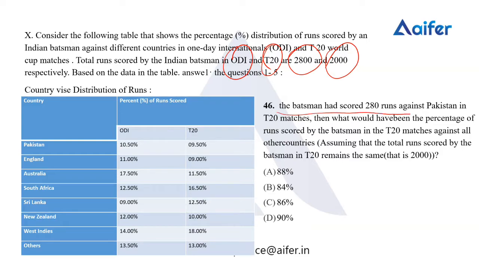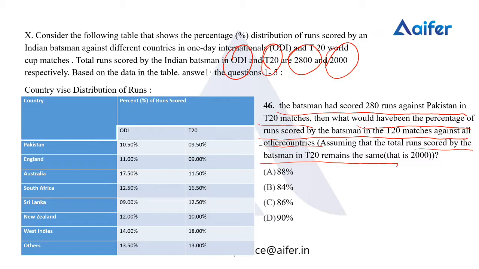The batsman had scored 280 runs against Pakistan in T20 matches. Then what would have been the percentage of runs scored by the batsman in the T20 matches against all other countries? Assuming that the total runs scored by the batsman remains the same, that is 2000. So the question is, it's a very easy question.